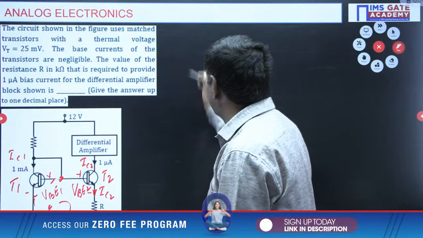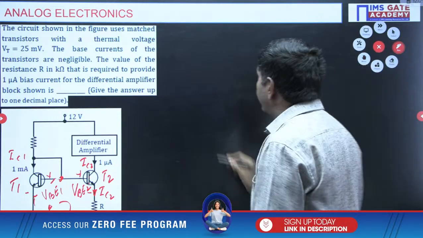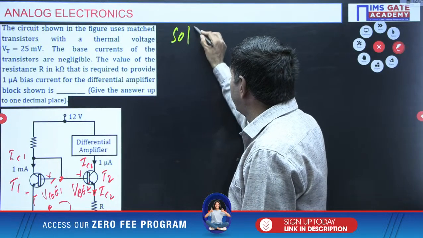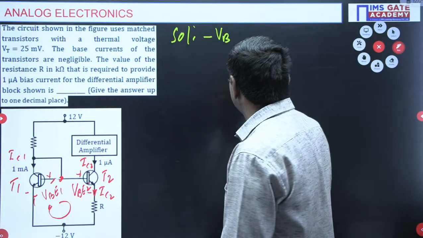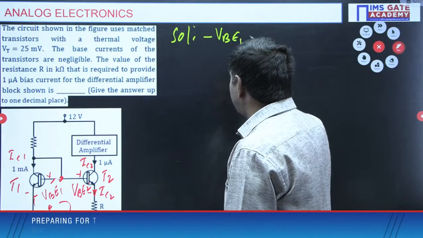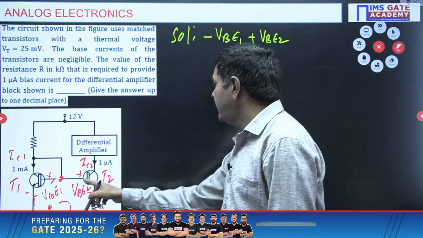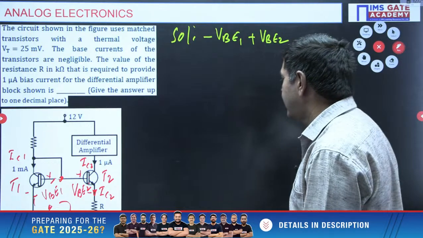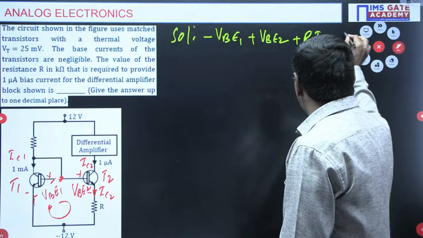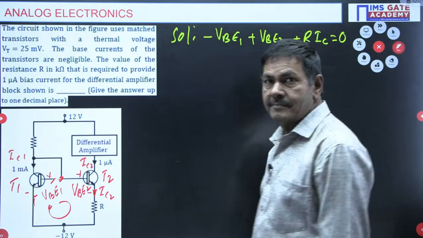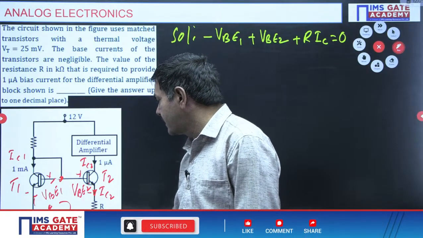Minus VBE1 here, plus VBE2, plus R into IC2, R into IC2 equal to 0. These two voltages equal this voltage only. No effect of this voltage if you apply the KVL.